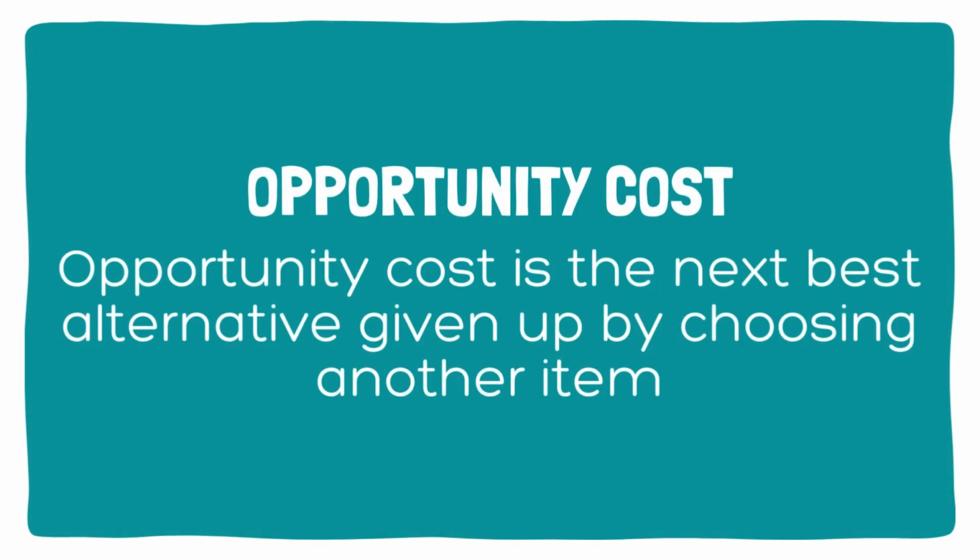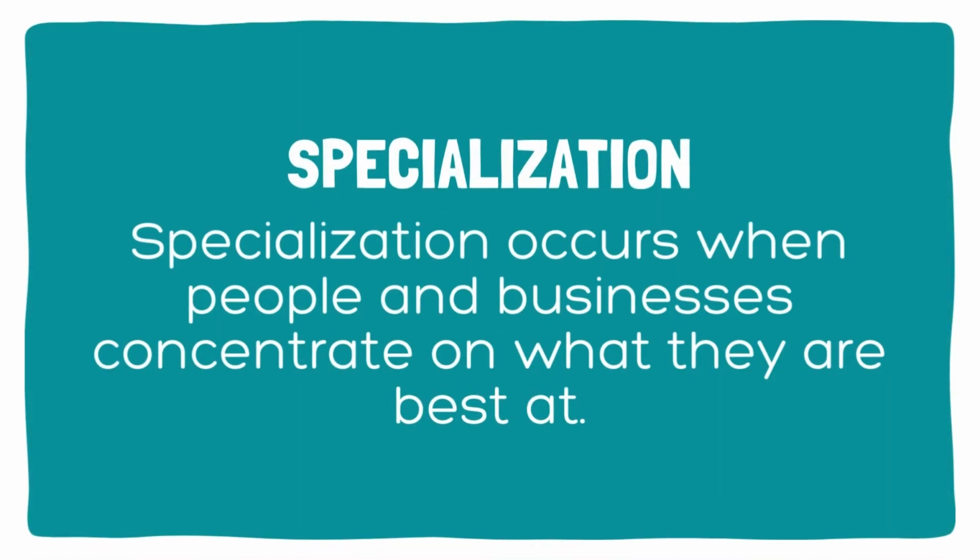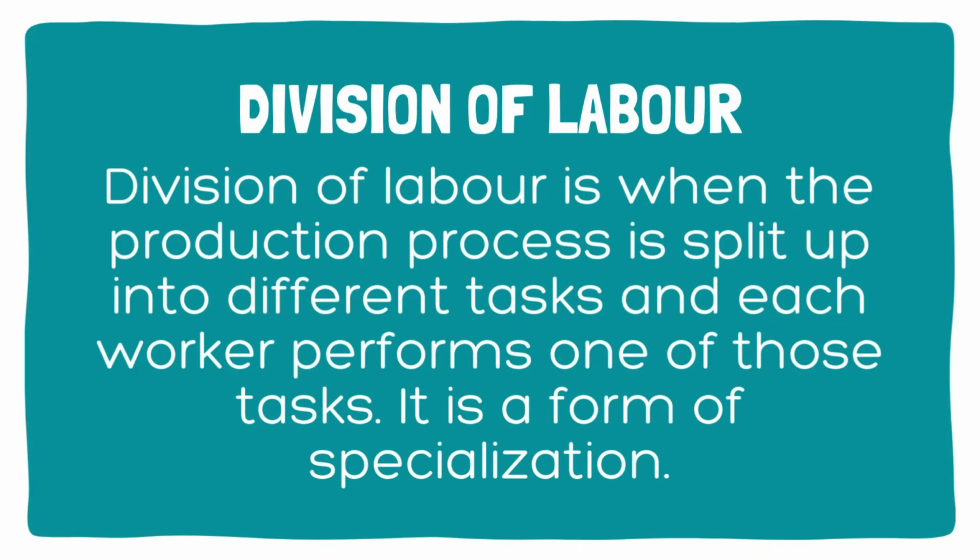Opportunity cost is the next best alternative given up by choosing another item. Specialization occurs when people and businesses concentrate on what they are best at. Division of labor is when the production process is split up into different tasks and each worker performs one of those tasks. It is a form of specialization.